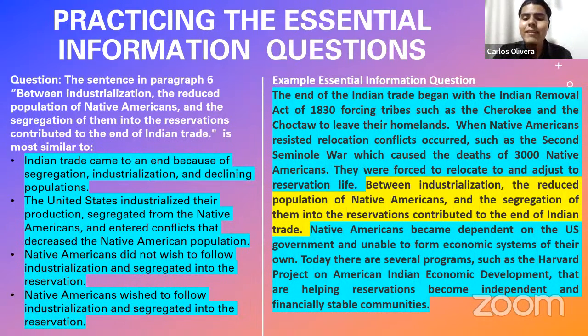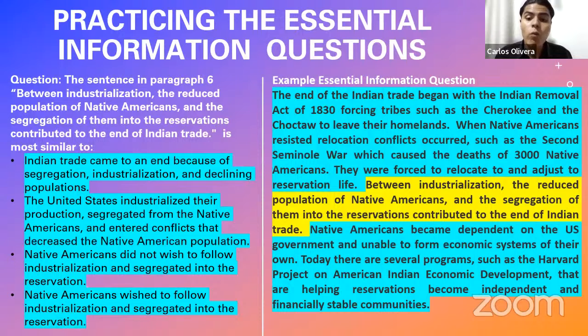But if you look at our highlighted sentence, it doesn't talk about the US. Not at all, right? It just talks about three factors that led to the end of Indian trade. It doesn't talk about the US. So because in this case it's talking about something that was not even mentioned in our highlighted sentence, this is incorrect. The third one as well: Native Americans did not wish to follow industrialization and segregated into the reservation.